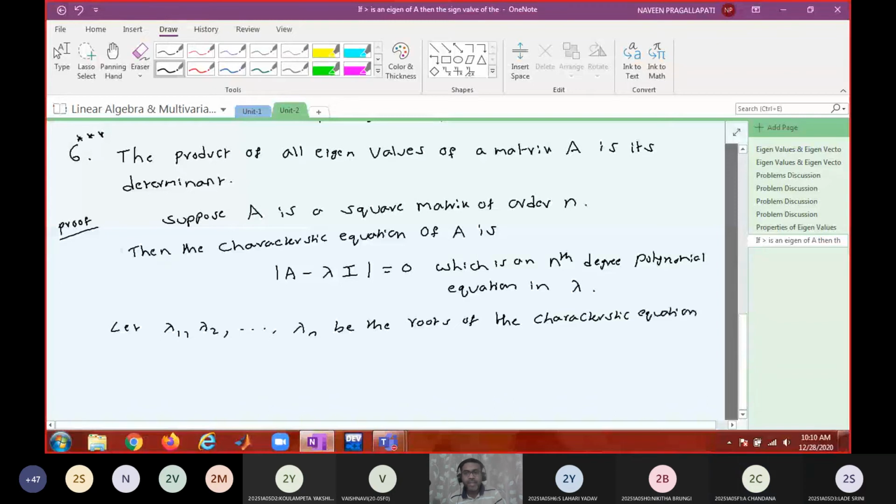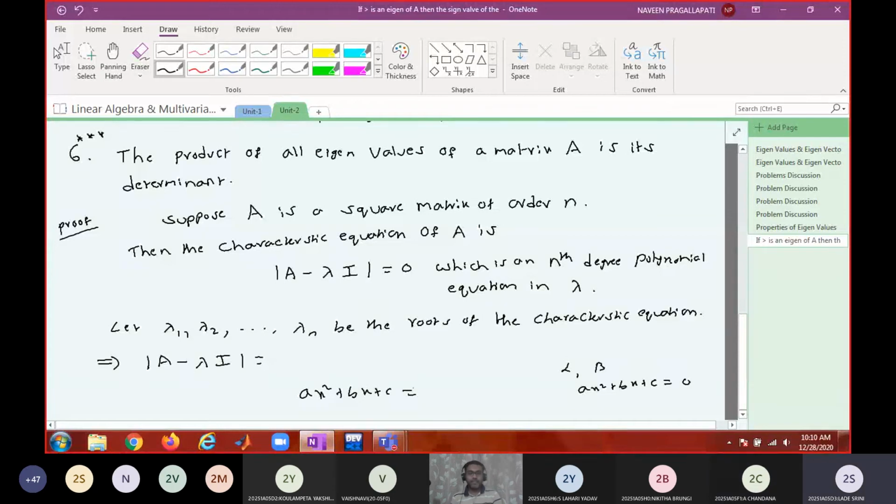Now if I know the roots of the polynomial equation, can I express this polynomial in terms of these roots? How can I write ax square plus bx plus c if alpha and beta are the roots of ax square plus bx plus c equal to 0?